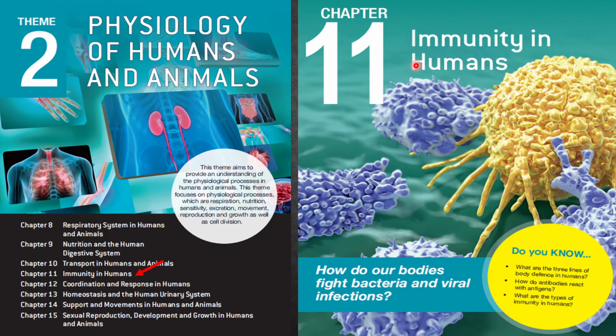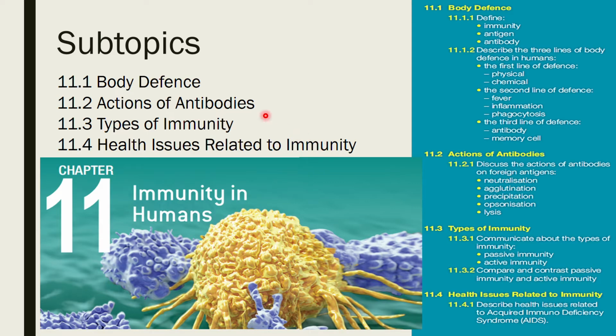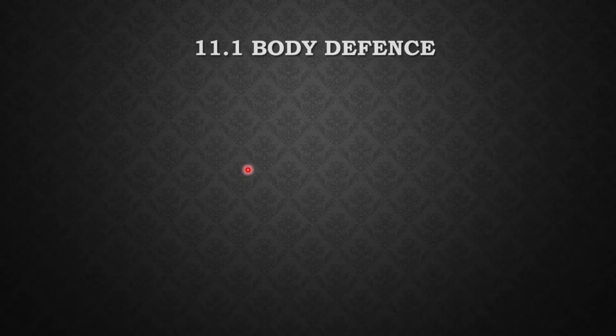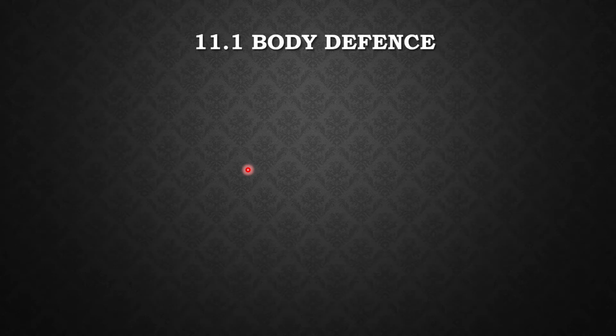Chapter 11, Immunity in Humans. Now we are already at the fourth chapter under the second theme of Physiology of Humans and Animals. And there are four subtopics in this chapter. We will be looking at the first one, which is body defense.